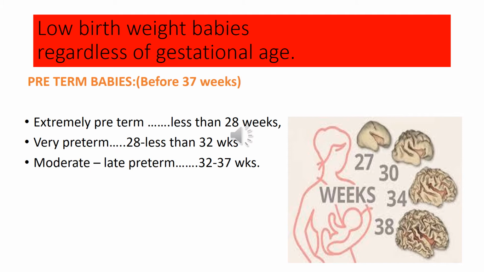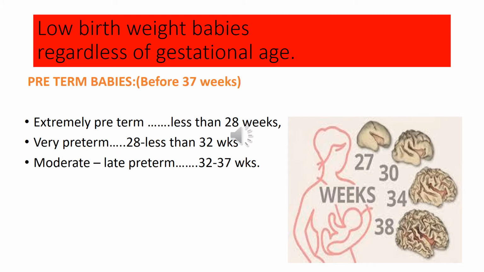Number one is the extremely preterm, that is less than 28 weeks. Next is the very preterm, between 28 to less than 32 weeks of gestation. And the third category is moderate to late preterm, between 32 to 37 weeks of gestation.